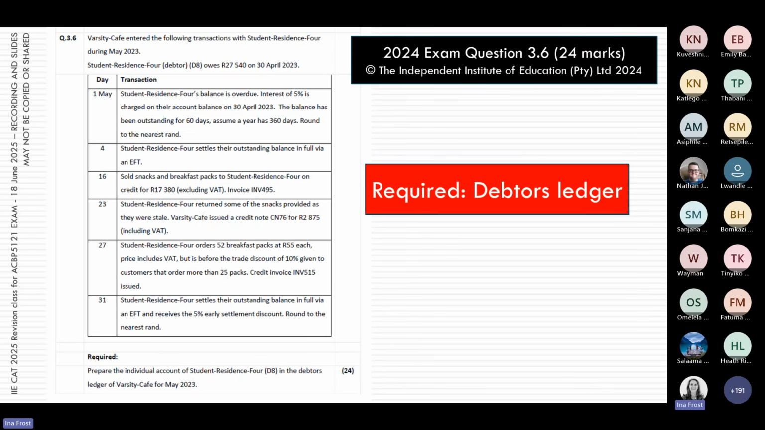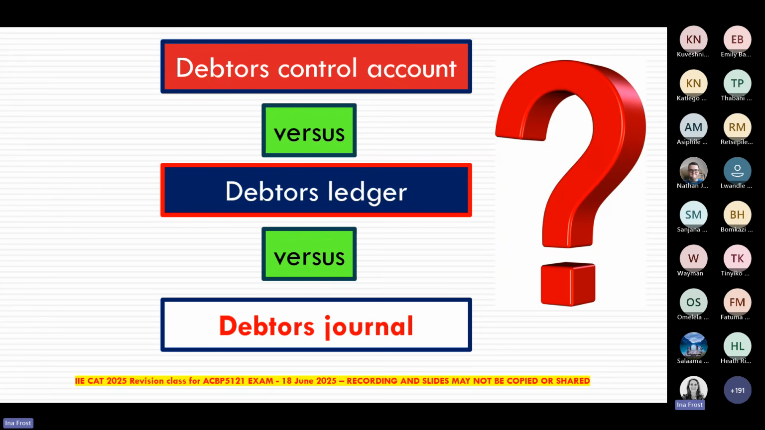So in 2024, they gave the students this question. That was question 3.6, and they asked the student to prepare the debtor's ledger based on the set of information that was given to the student. Now, before we can jump in with the Learning Unit 7 questions, there are certain terms that we have to make sure that we fully understand. Because if you don't understand what we mean by each of these terms, then it is not going to end well for you in the different exam questions.